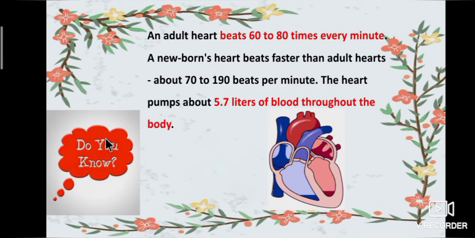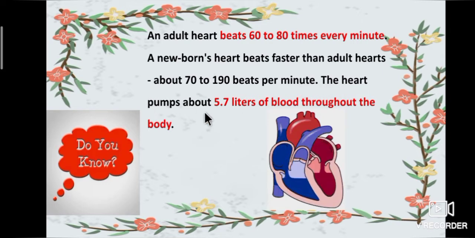Do you know, students, an adult heart beats 60 to 80 times every minute. A newborn's heart beats faster than an adult's, about 70 to 190 beats per minute.